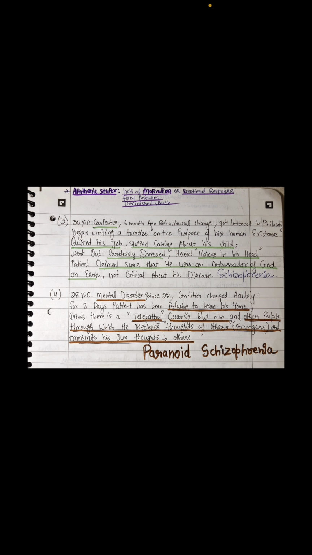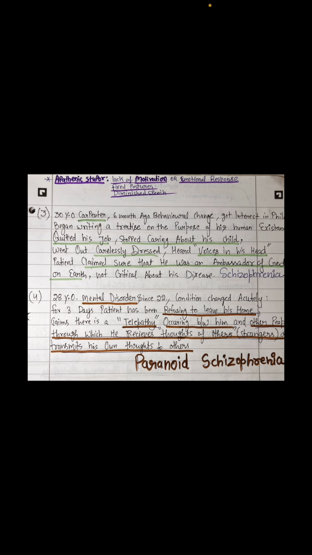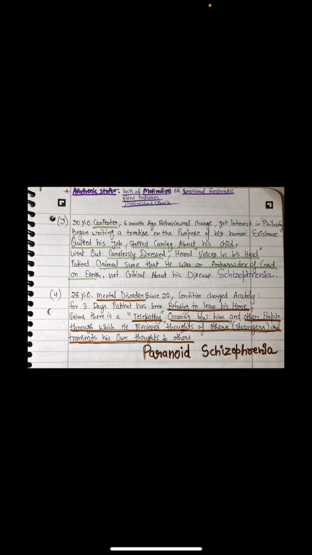Next is something I have written in the corner: epithenic stupor. This is just for information, guys. I find it important to write it in a corner for myself. Epithenic stupor is lack of motivation, fixed posture, diminished speech. However, you will remember the cases of schizophrenia very well. The next patient is also having what? The next patient, in the third line, quit his job, stopped caring about his child, went out carelessly dressed, naked or half naked, something like that.